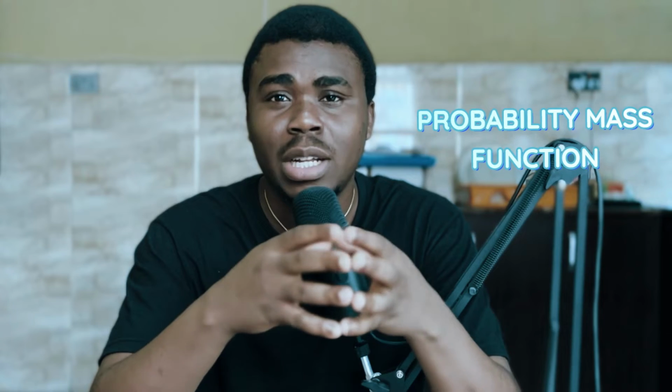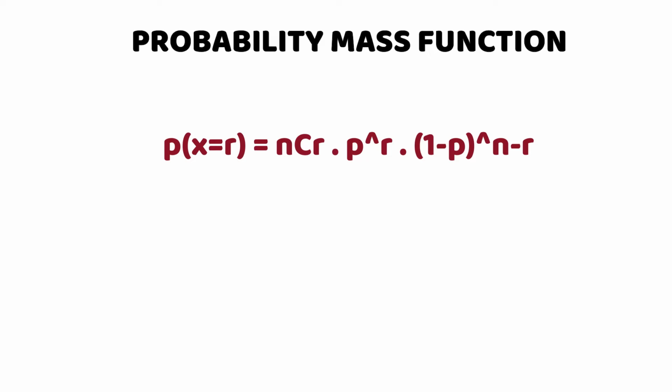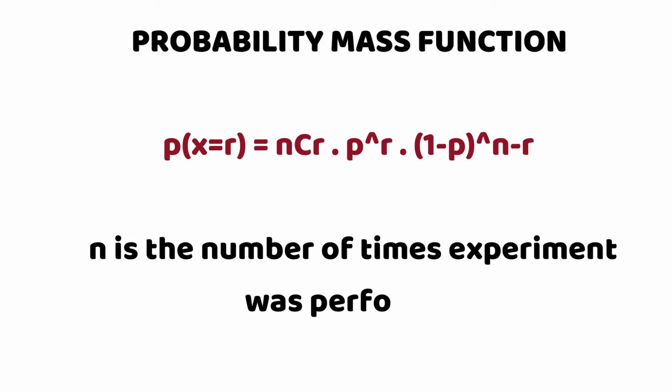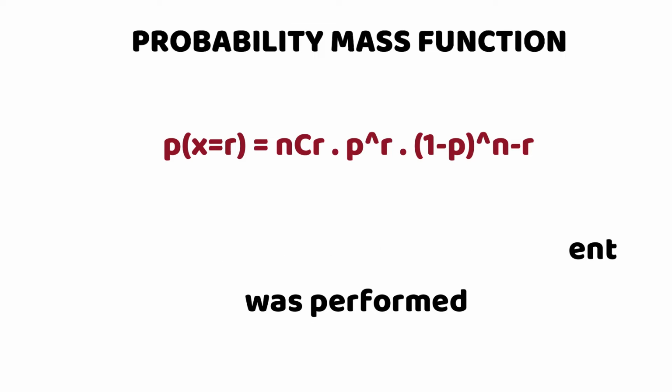A binomial distribution is a typical example of a discrete probability distribution, which simply implies that it has what we call a probability mass function. The probability mass function that defines a binomial distribution is given as P(X = r) = nCr times p raised to the power of r times (1 minus p) raised to the power of n minus r, where n represents the number of times that the experiment was performed. In this case, the number of throws that I make.